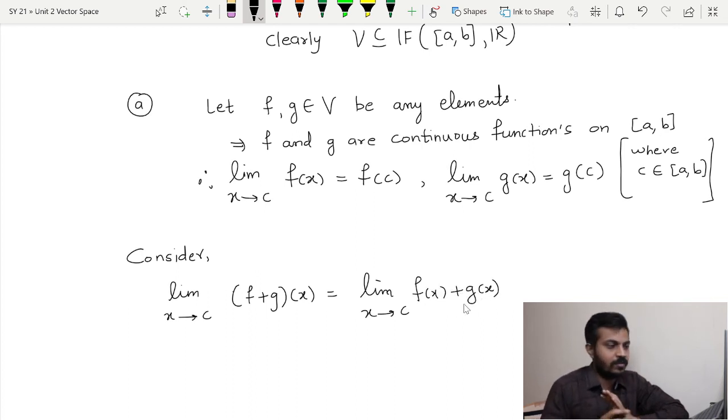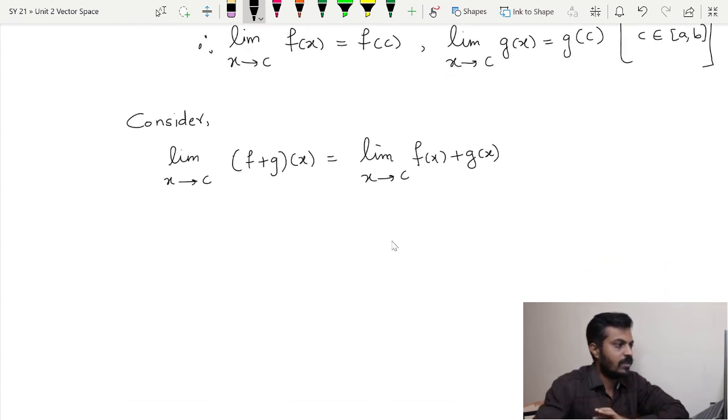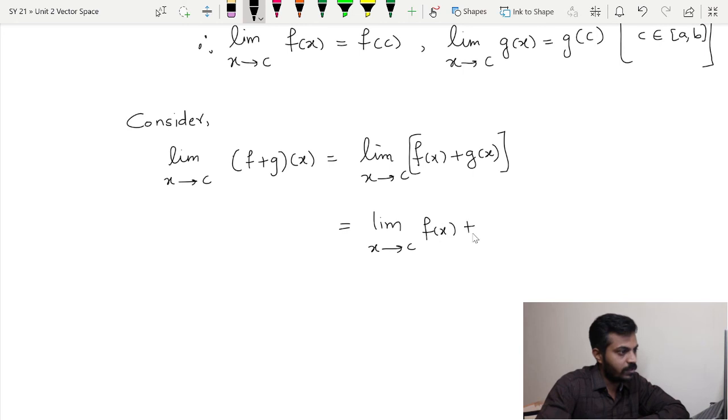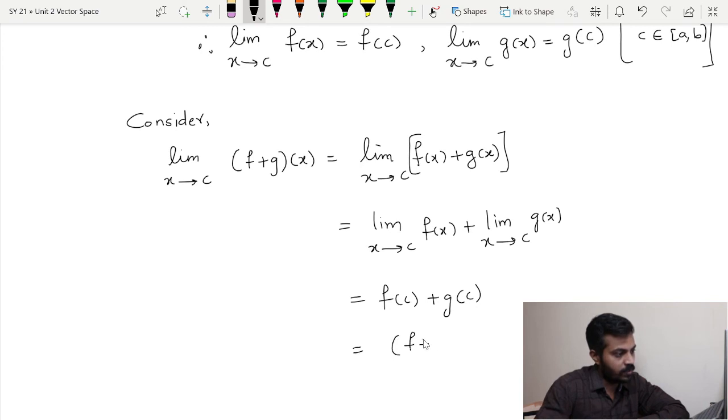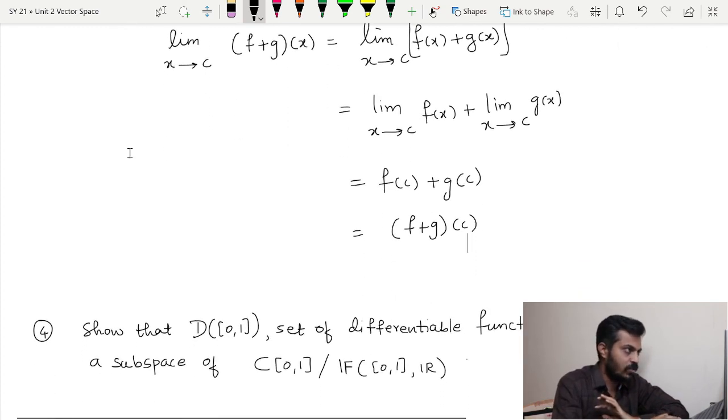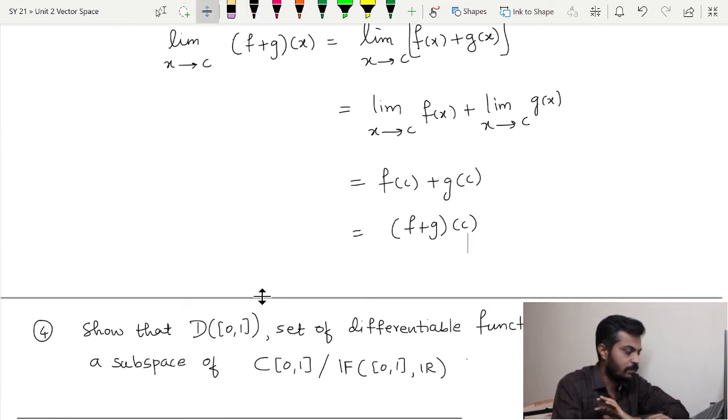Simply the definition of addition of functions is used, and now by using simple properties of limits, this will be equal to the limit of f(x) plus the limit of g(x), and this is nothing but f(c) plus g(c), which can be further written as (f plus g)(c), and that is what we wanted.